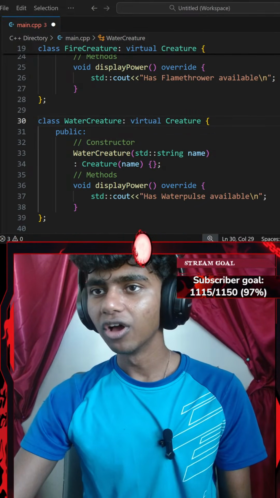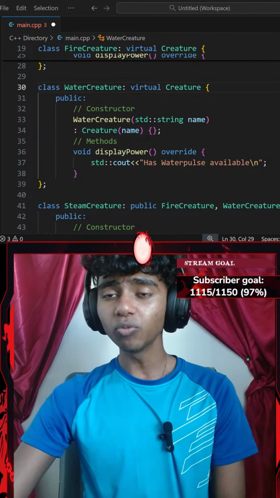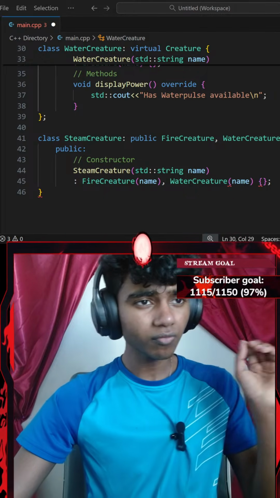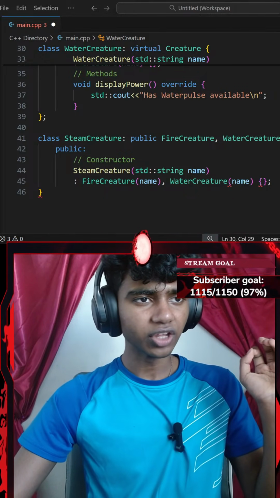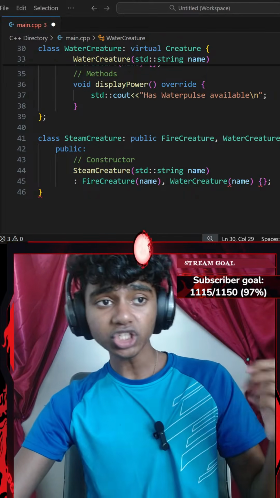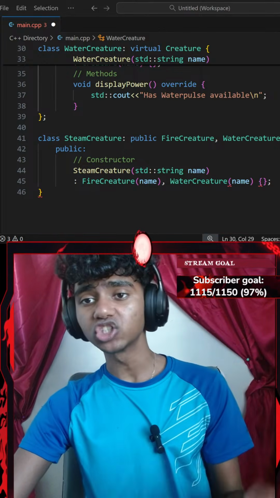Okay, that said, I'll go with something like virtual creature, and a water creature and fire creature. Let's read the next instruction. I forgot where I was. There we go. It says you must use virtual, otherwise chaos will ensue. Steam creature: this class should override display power again and show its own unique hybrid strength.